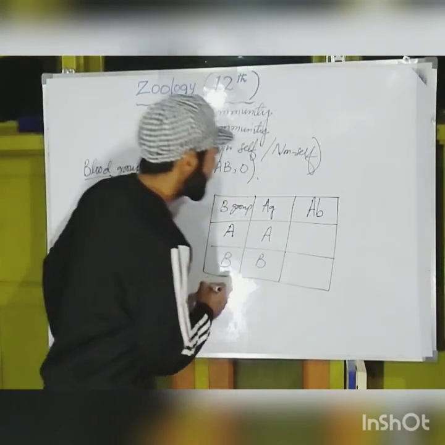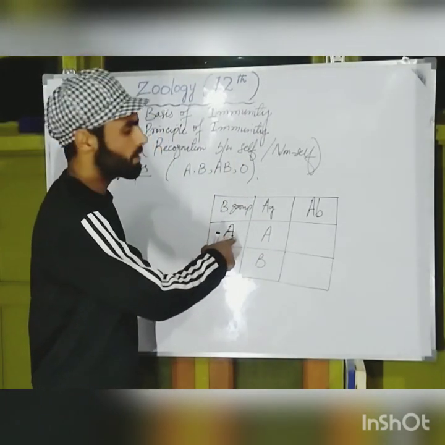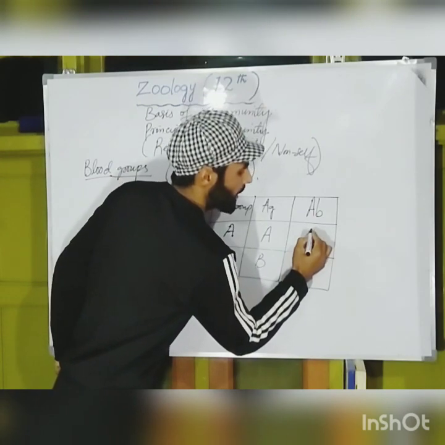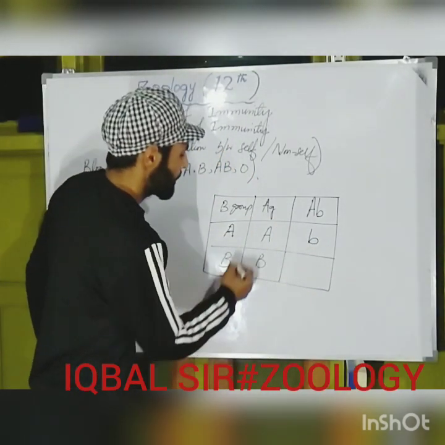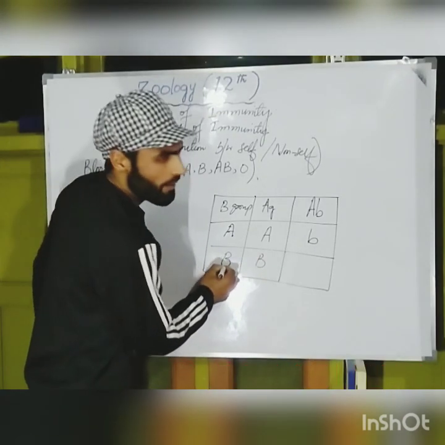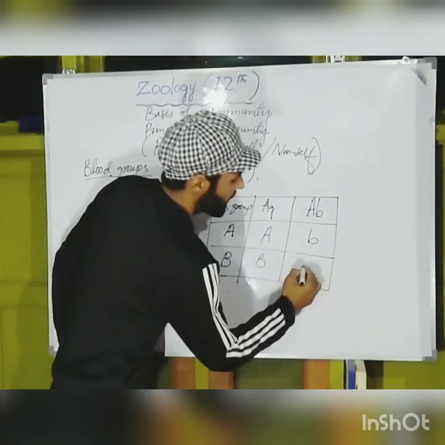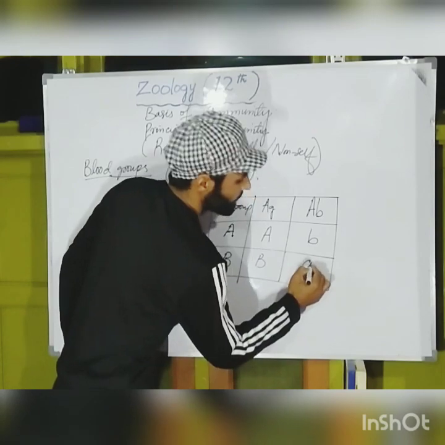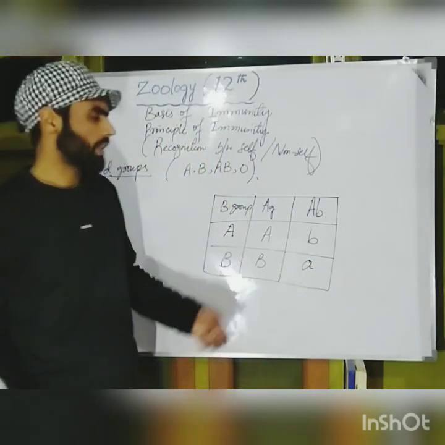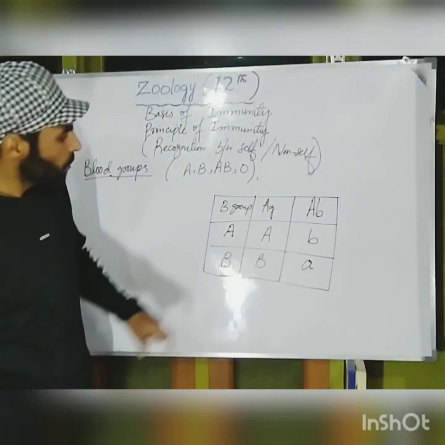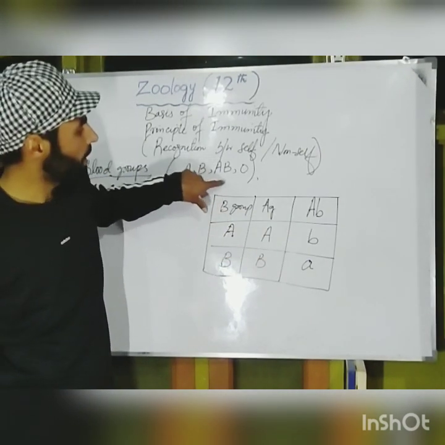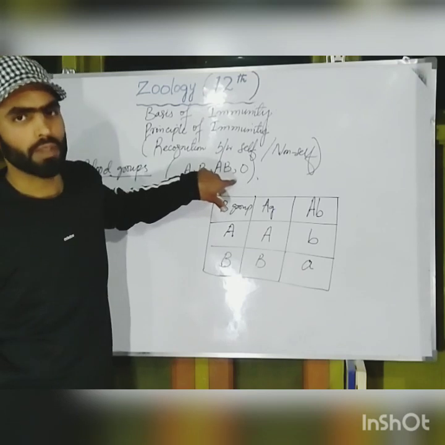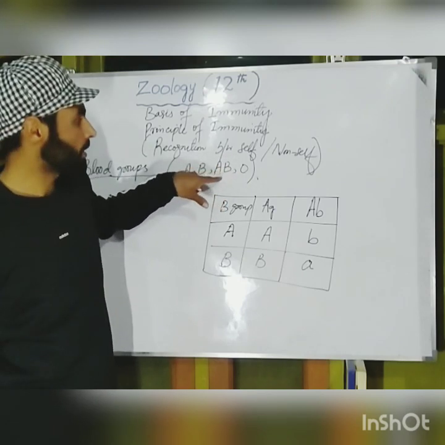But we also know that the person having A type of blood group is carrying antibody B in his plasma or blood, we can say. And also the person having B type of blood group is having antibody A in his blood. So here you can see why we cannot transfuse or transfer blood randomly from different blood group types.